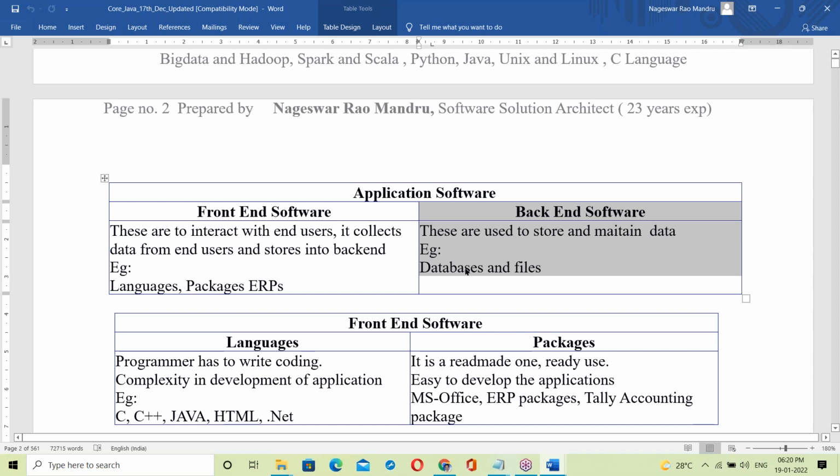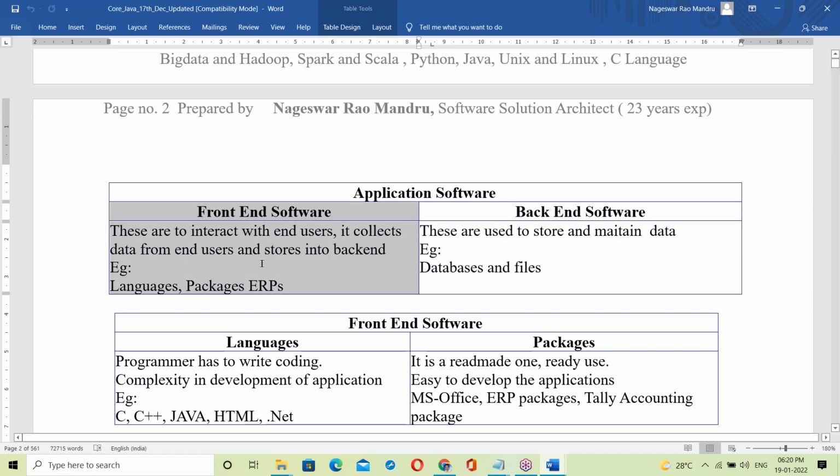Databases like Oracle database and MySQL database. There are different databases. Next, files like Unix files, Linux files, Hadoop files. Suppose it is big data, then Hadoop files are recommended. For small data, Linux files, Windows files, something like this. So this is the backend. So front end, backend.